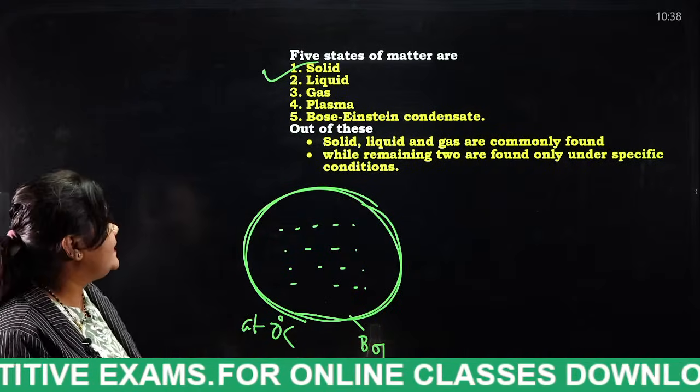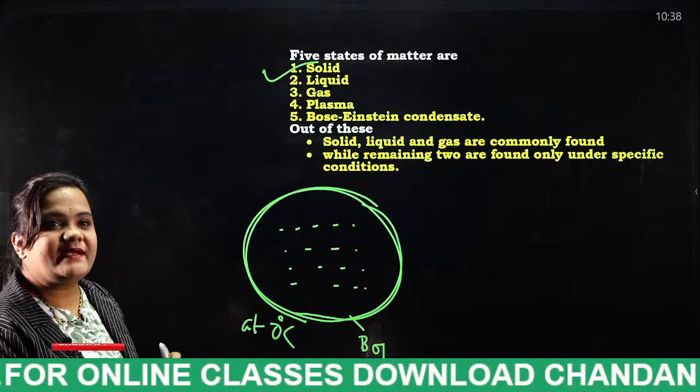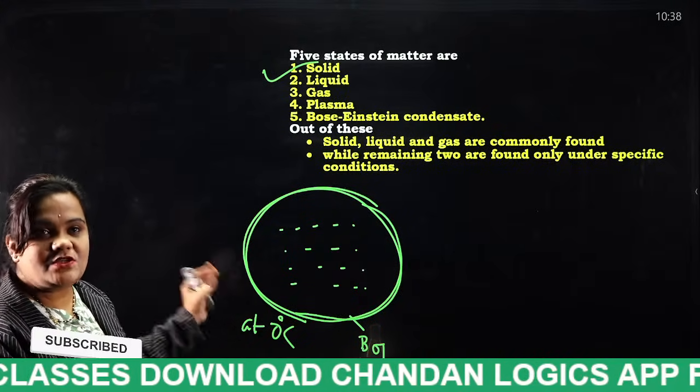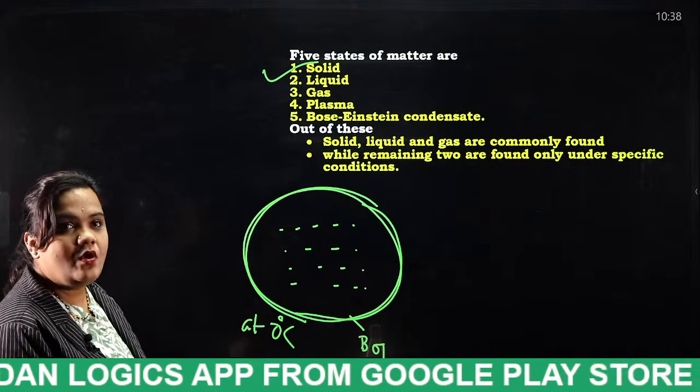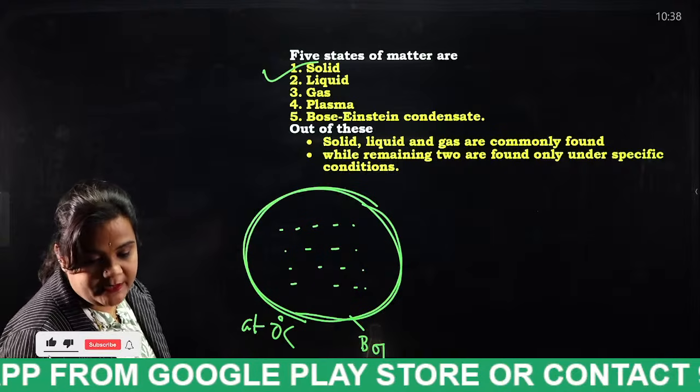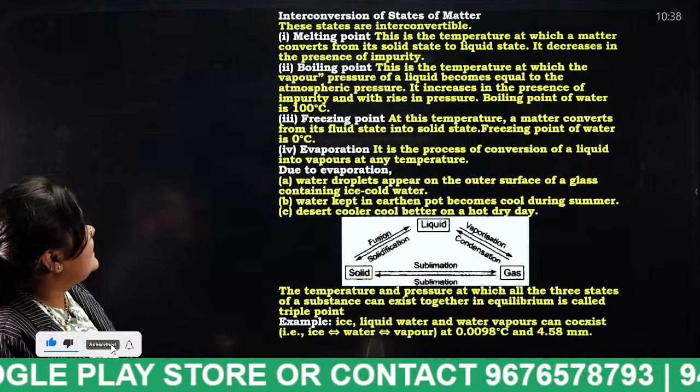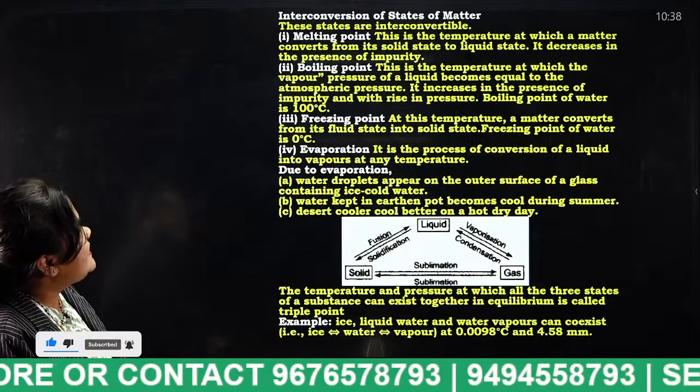Okay, next, just now class has started. So today's topic is states of matter. How many states of matter we have, and each and every example I have explained. Okay, and the next slide I am going to display. Interconversion of states of matter.